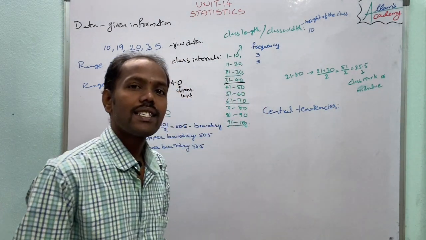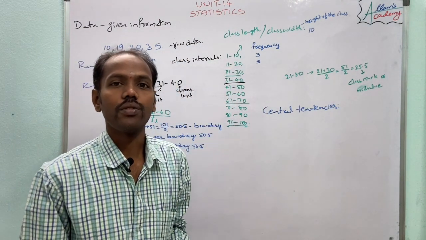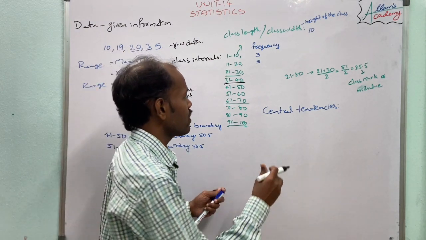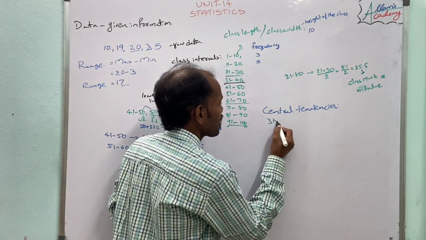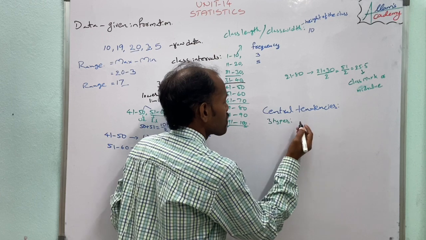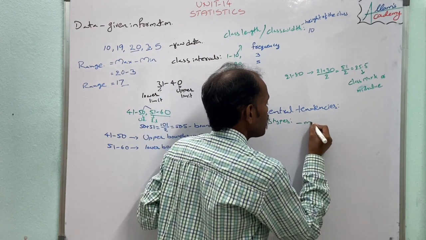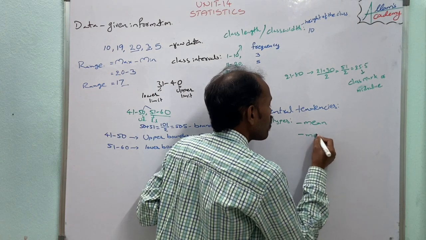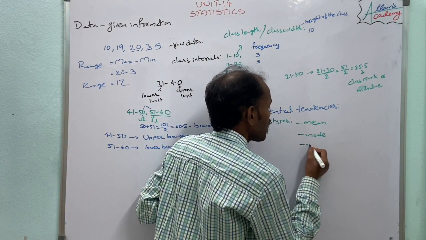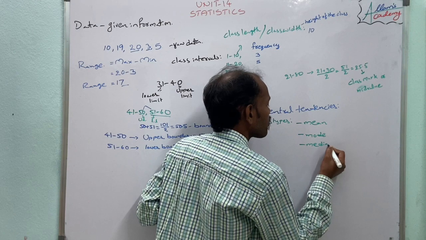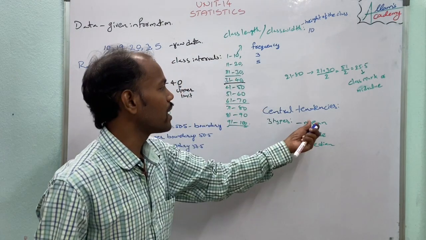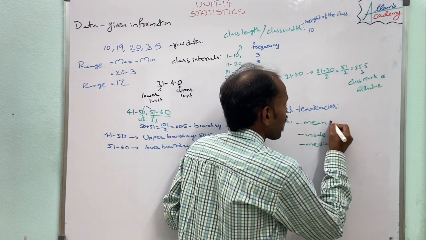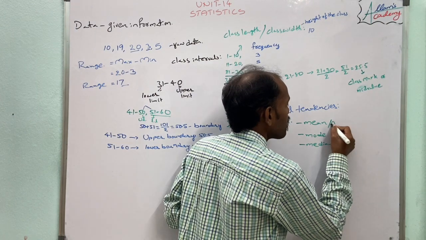And in statistics, there are three types of central tendencies. The first one is mean, the second one is mode, and the third one is median. This mean is also called the arithmetic mean.